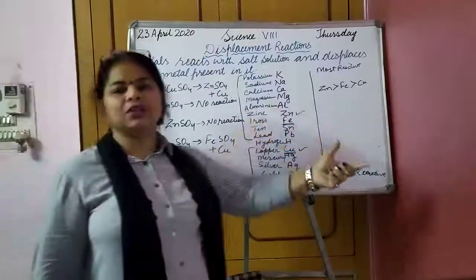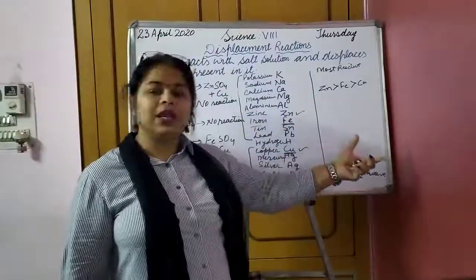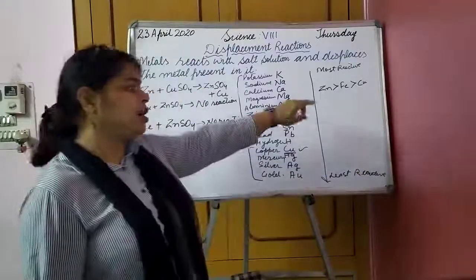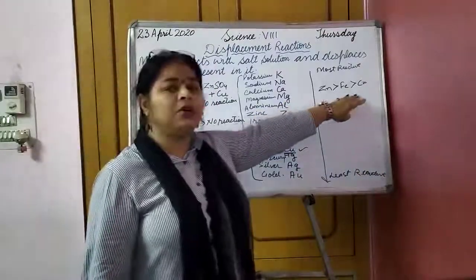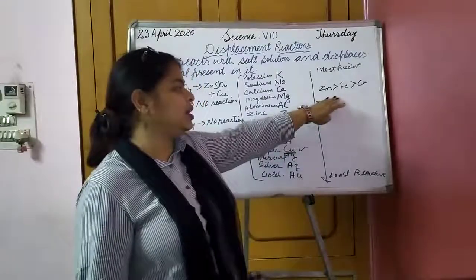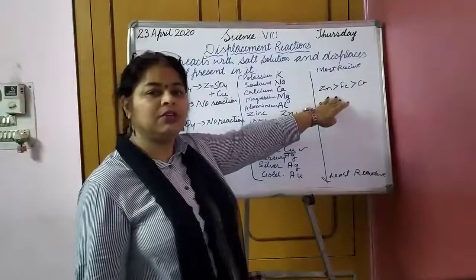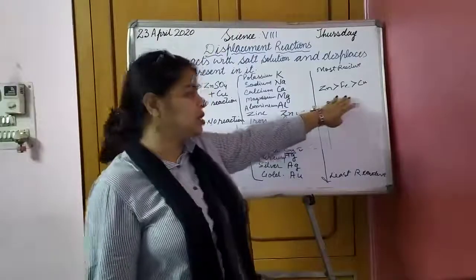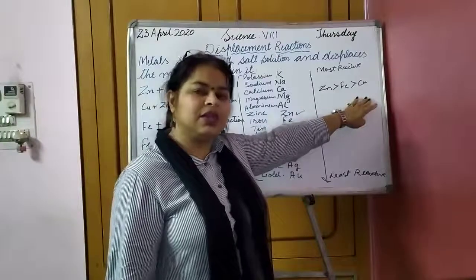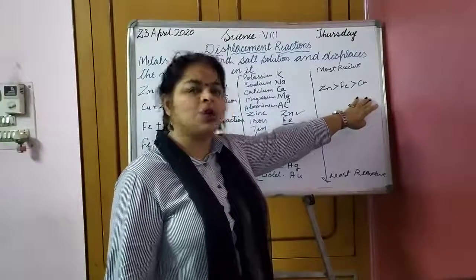You can be given the names or symbols of elements and asked to arrange them from highest to lowest reactivity. Like here, zinc is most reactive and copper is least reactive. Zinc is more reactive than iron, iron is more reactive than copper.